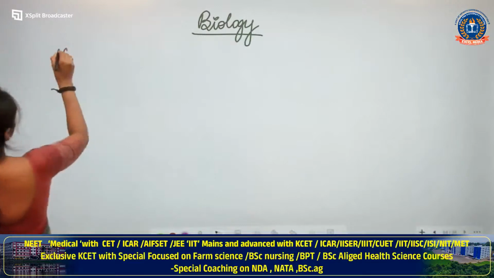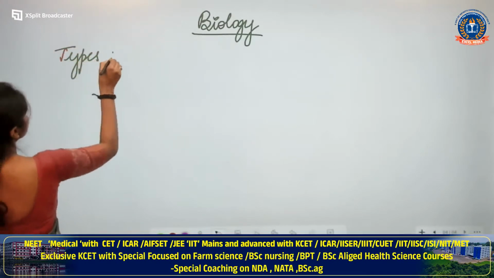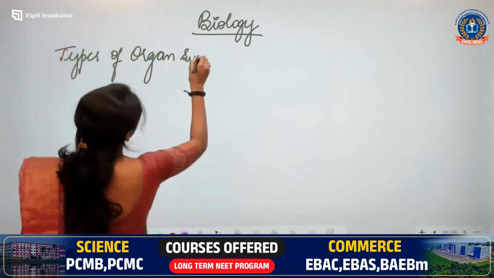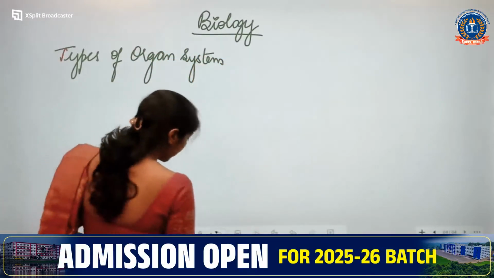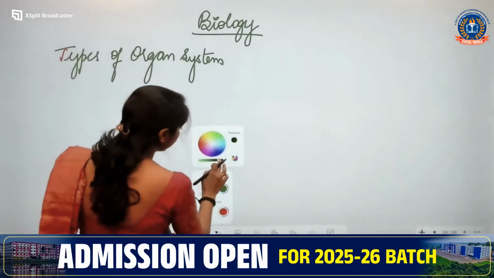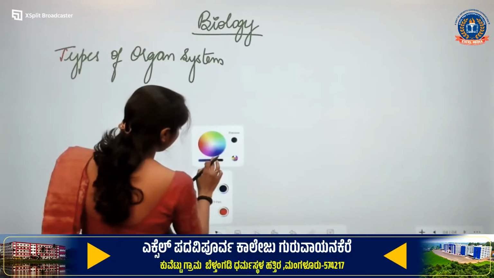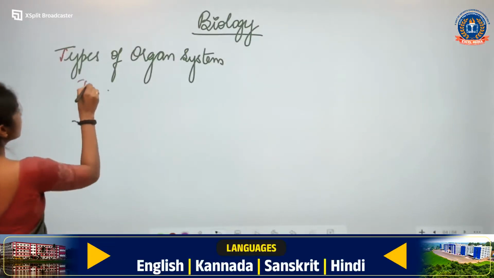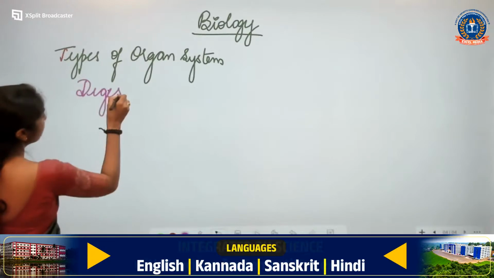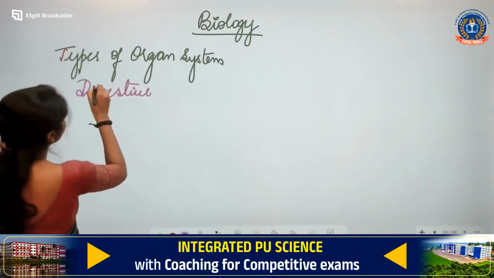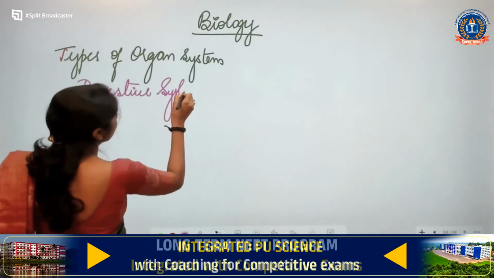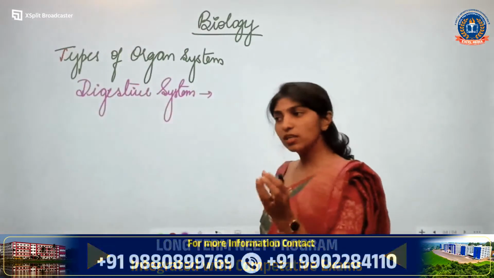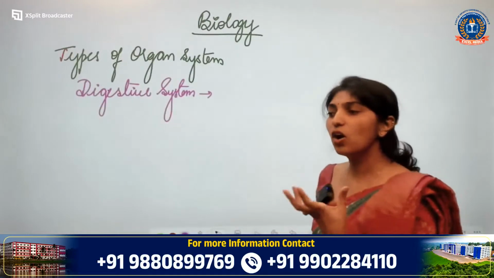Now, if I take an example, digestive system. If the digestive system is not well developed, the digestion will take place either inside the cell or outside the cell.